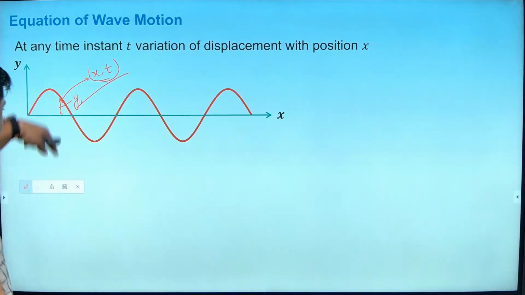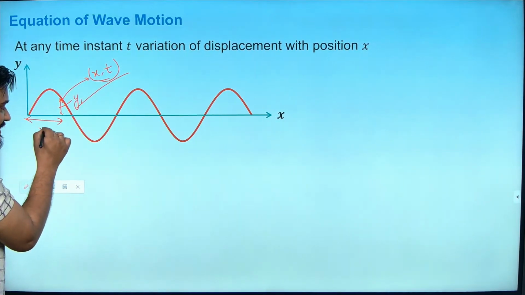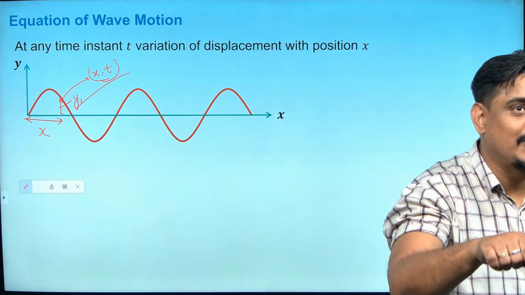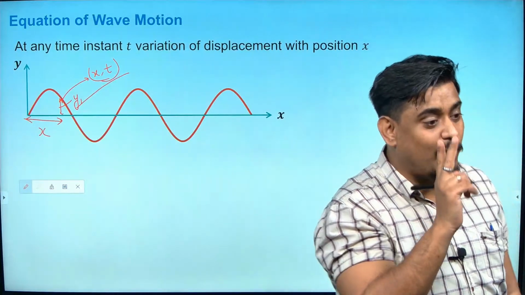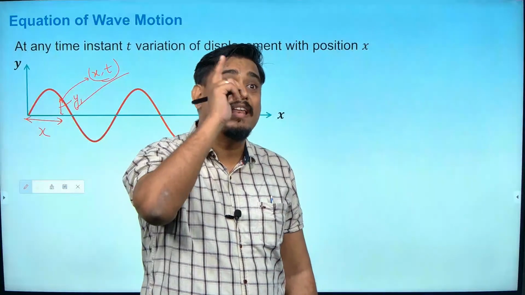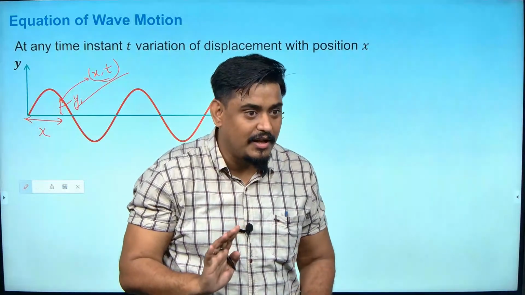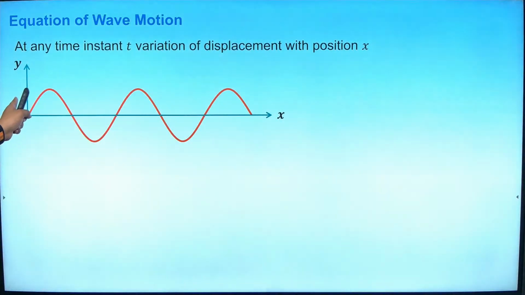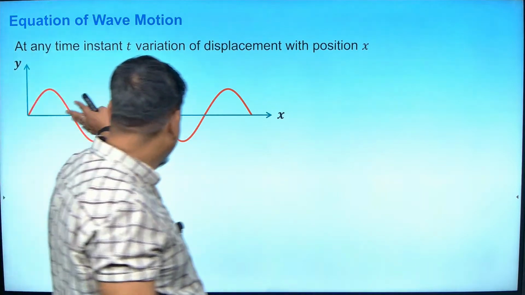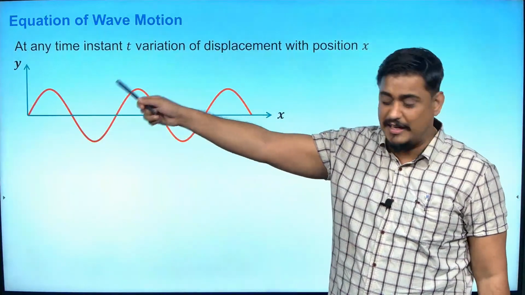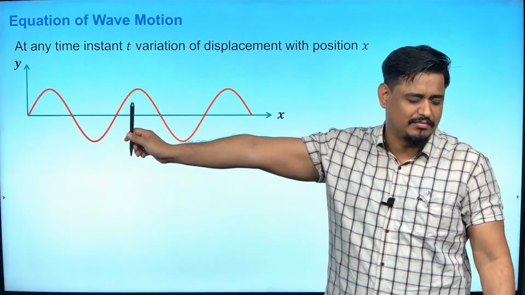Because at this particular y1 point, it has travelled some distance x, and for travelling some distance x, it would have taken some time t. So can I say that there are two variables here? Distance travelled by the wave is a variable, and the varying time is also a variable. Now, if it is just talking about distance and displacement, this graph is enough for you, because we can see very clearly at a particular distance what is the value of displacement.